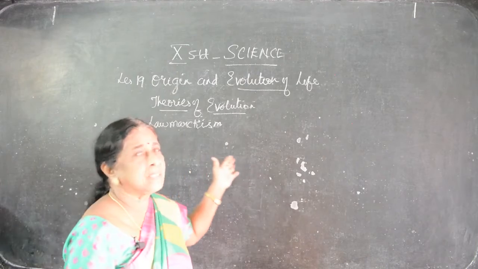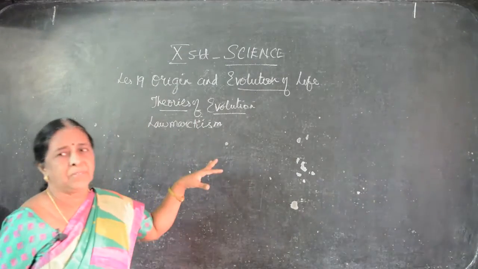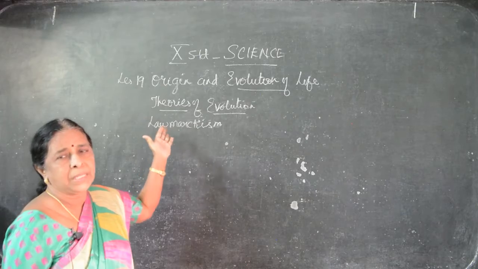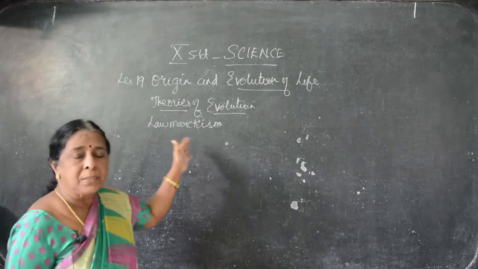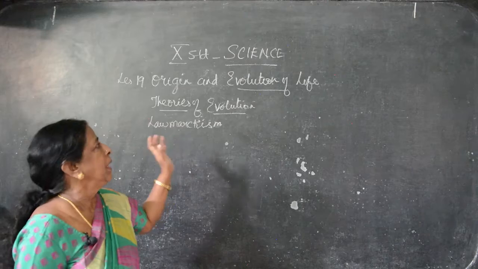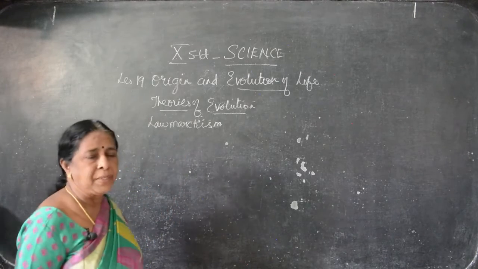Already we have completed origin and evolution. What's the meaning of origin? Then what's the meaning of evolution? Gradual development. How earth is originated, how the living things are originated on the earth, and what are the theories to support them. And we have to see theories of evolution about Lamarck and Darwin together.